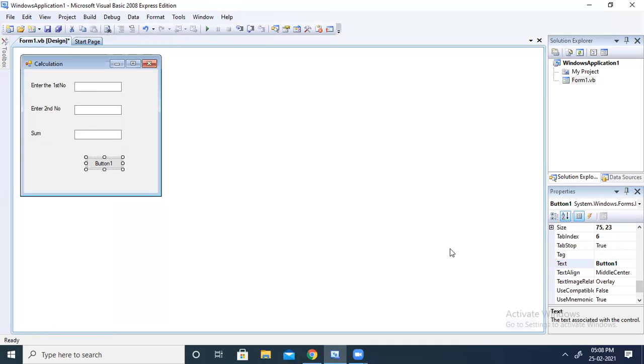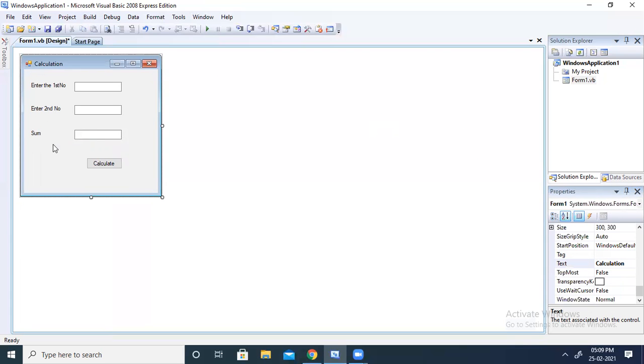Now for button 1, I am going to change the name to calculate. Similar way, we can do various calculations. Now I am going to do the sum. You can go for division, you can go for multiplication. For that we can take various buttons. So let me start with calculation of two numbers.